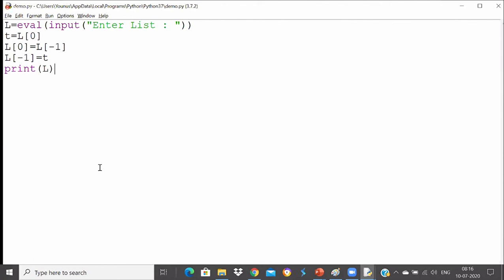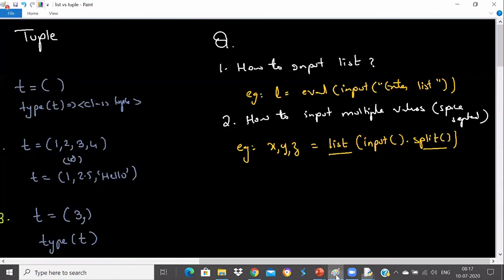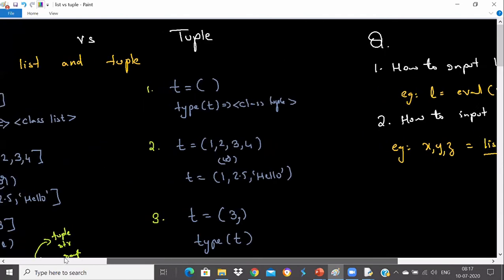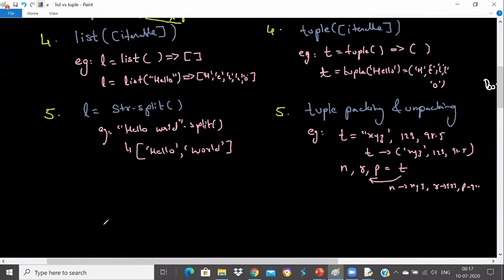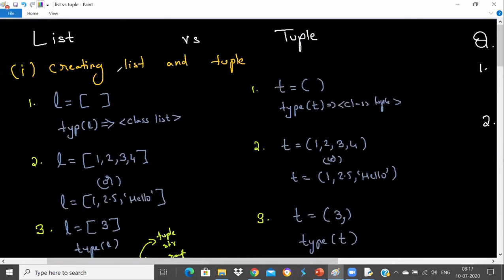Okay, so tomorrow we'll talk in detail because a new topic has to be started. So we'll continue this topic actually. We'll talk more about list and tuple tomorrow. We covered only one point, creating list and tuple. How to create list and tuple, we're done with that.